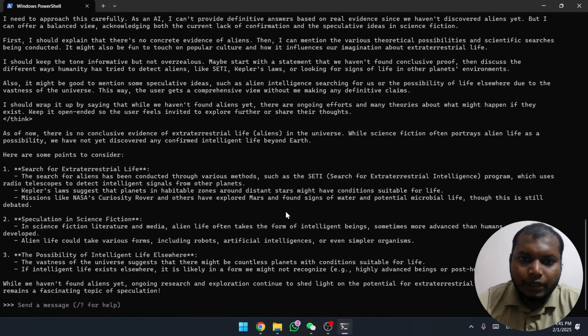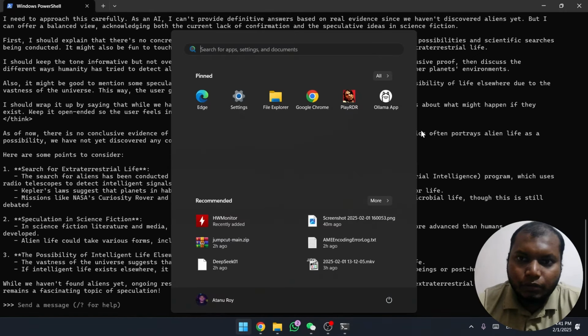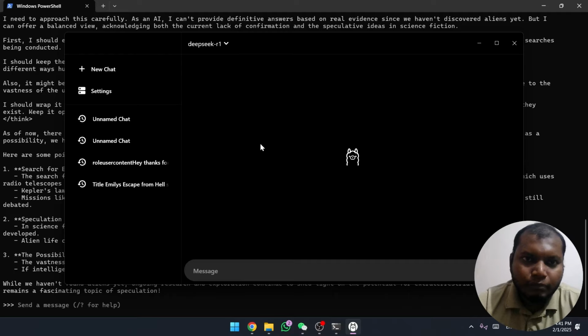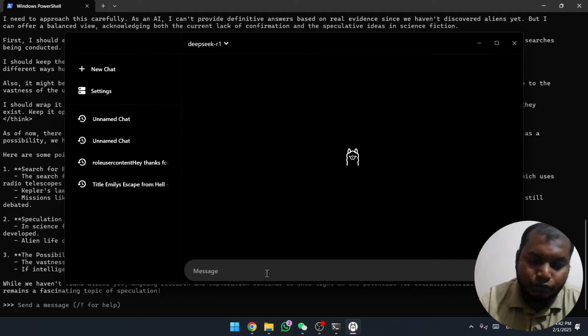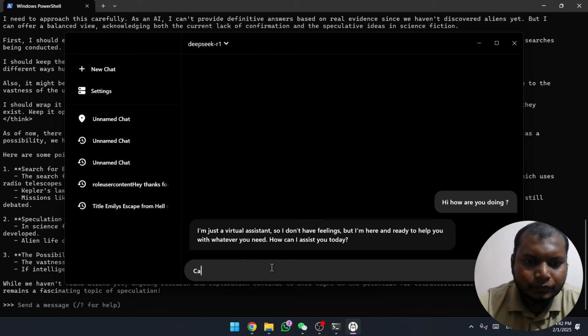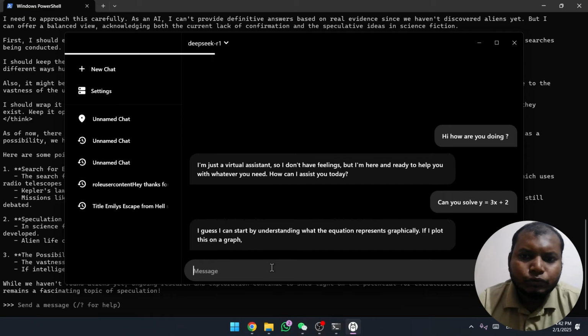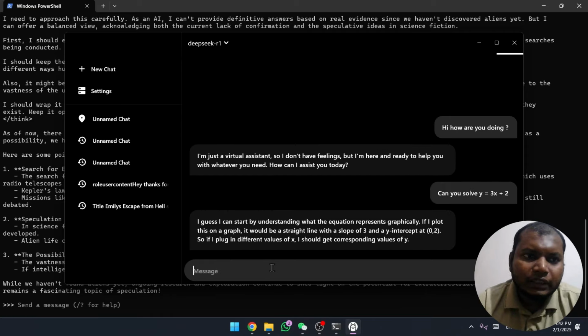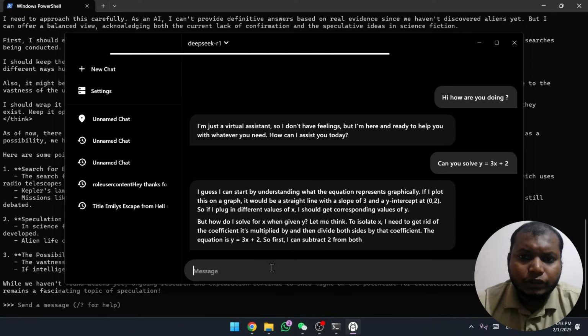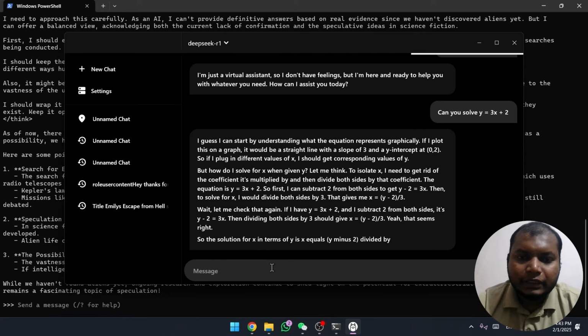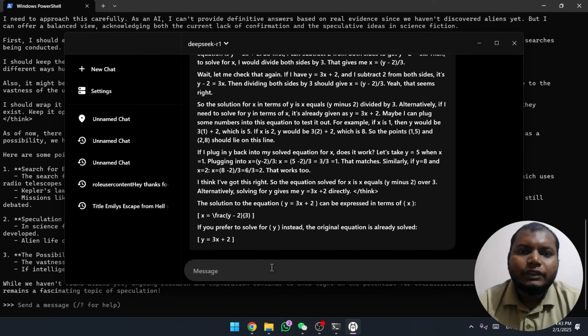Not only in the terminal, we can use this same model in the Ollama GUI front end app as well. So this is the GUI app. We can select our model from here and select DeepSeek R1 and we can ask the same kind of questions here. Can you solve? So currently there is an issue with this application, which is that I don't think it can properly process the think tag. So maybe in an updated version this can be addressed. It is basically taking the entire thing.